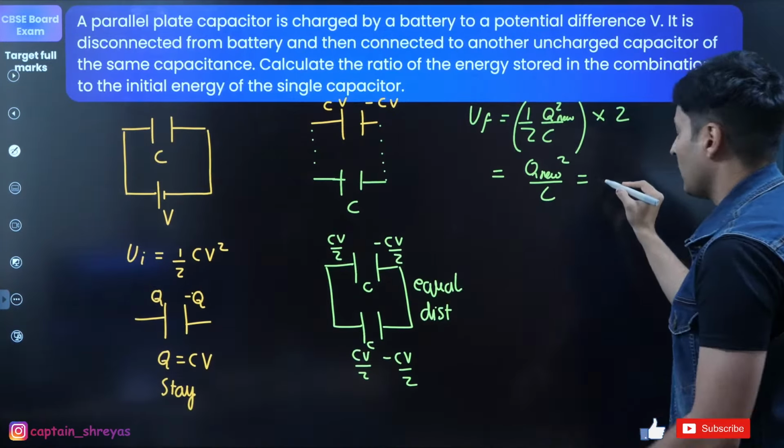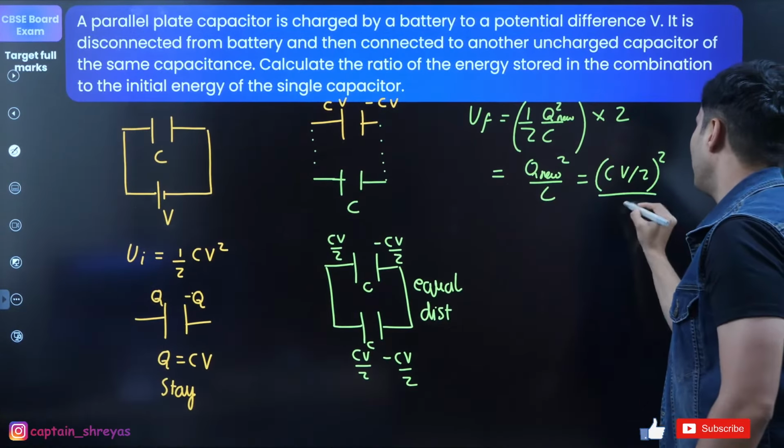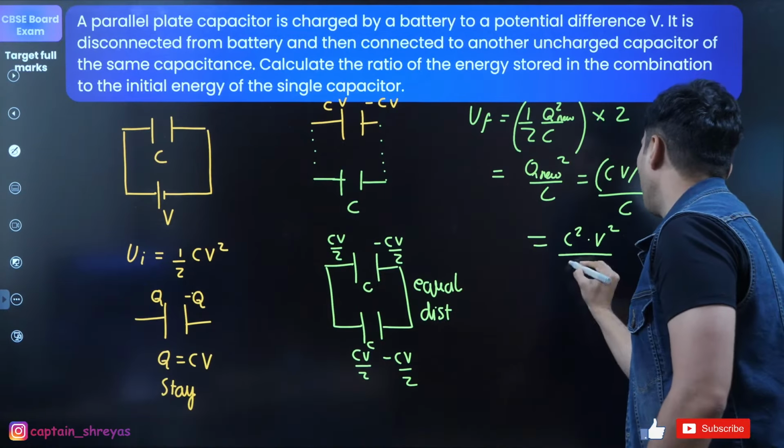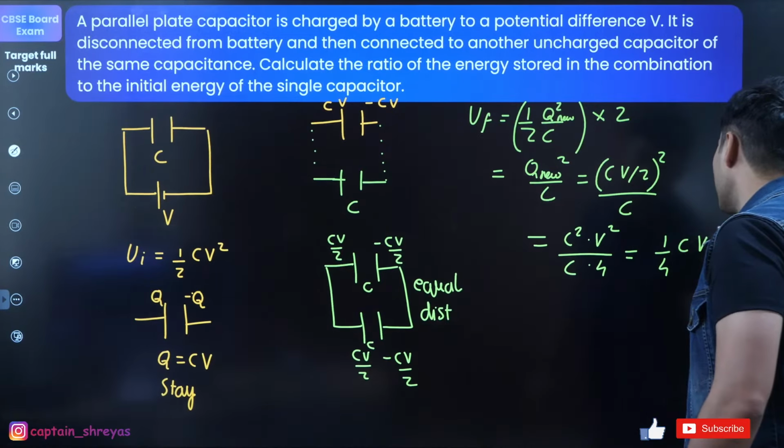The new capacitance, the new charge is CV by 2 whole square divided by C. So this is going to be C square V square by C. 2 square is basically 4. So this is 1/4 of CV square.